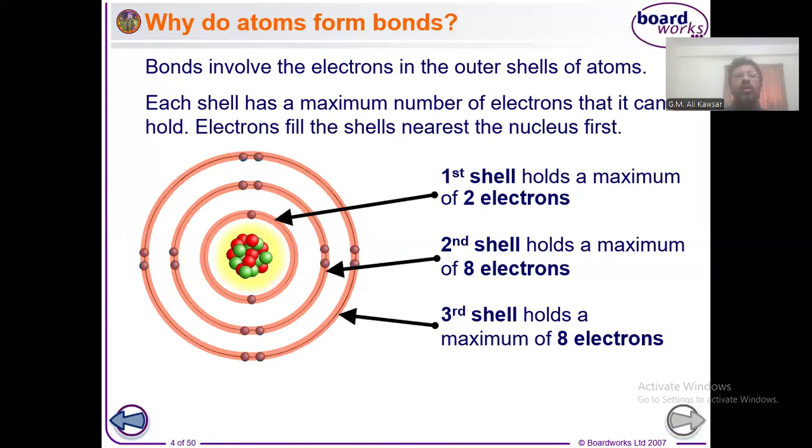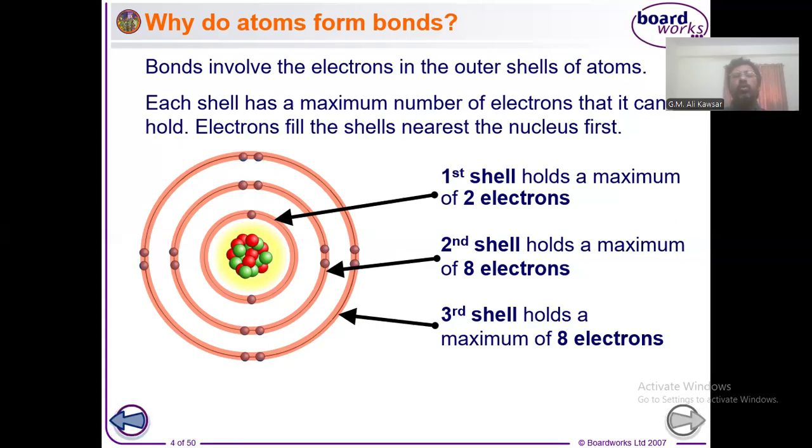It contains protons and neutrons, and around the nucleus there are circular paths, called energy levels, in which the electrons are constantly circulating. Here we are showing three energy levels, or three shells. We have already learned this in the atomic structure chapter. That is not particularly the topic of this chapter.